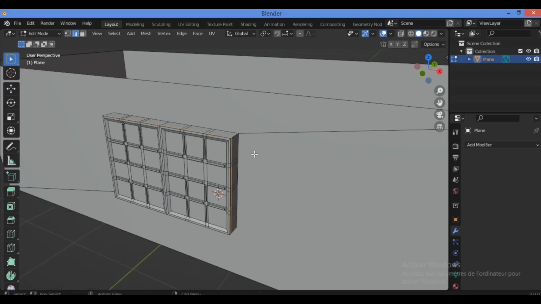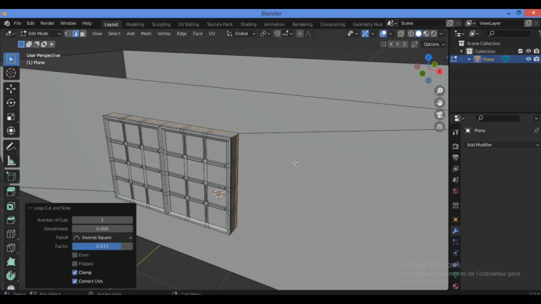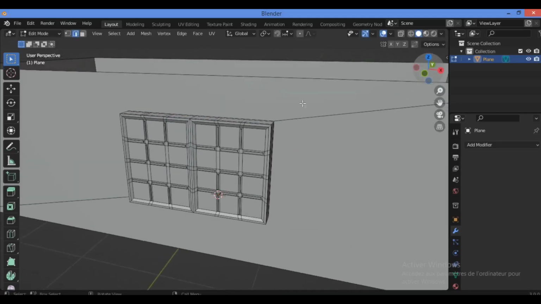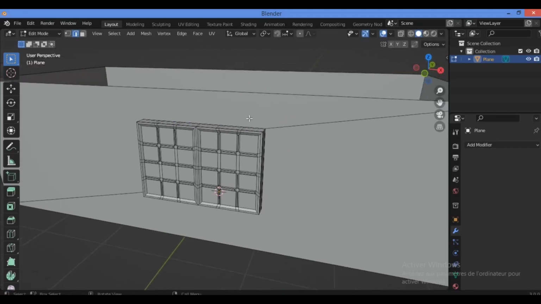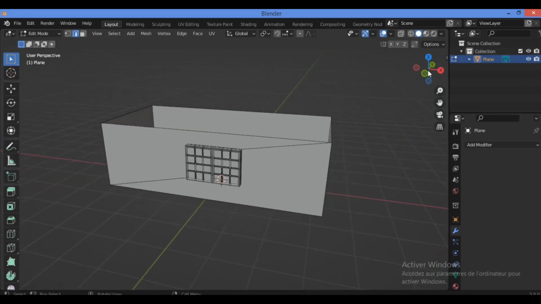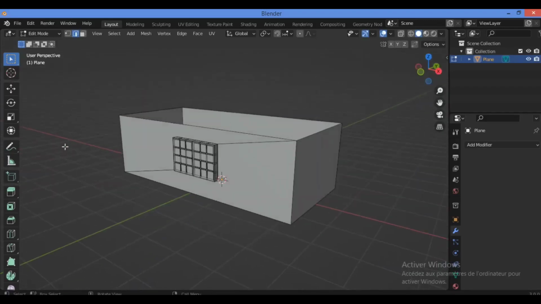Control R also. Later I will add more topology for that. Let's continue with modeling the window. Now we want to model the shutter of the window. So let's try to model it and give you some basics.